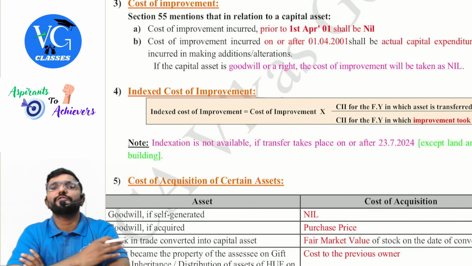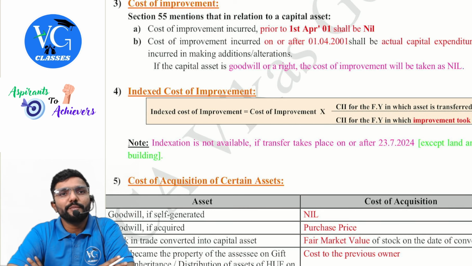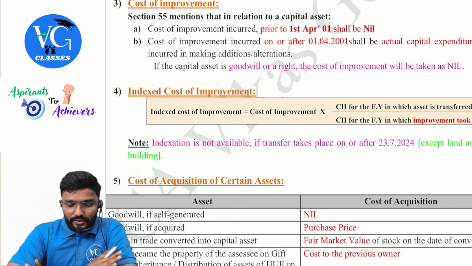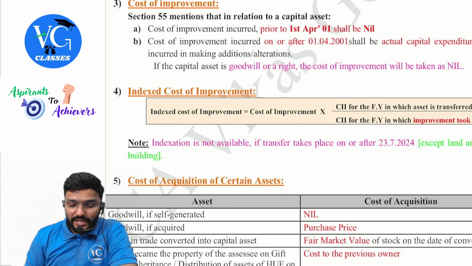Now coming to cost of improvement. Cost of improvement means the capital expenditure which I would have incurred after the asset is purchased, if any. So, cost of improvement, if it is incurred before 1st April 2001, shall be nil, guys. Why, sir? It will make sense because, guys, if I have incurred cost of improvement before 1st April 2001, it is understood property also I have purchased before 1st April 2001. Agree?